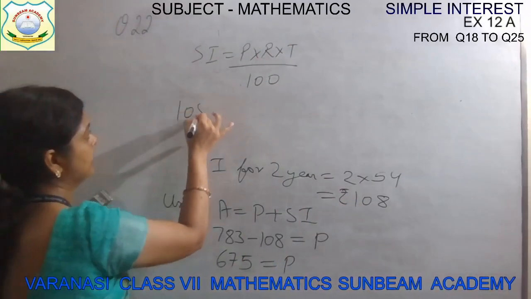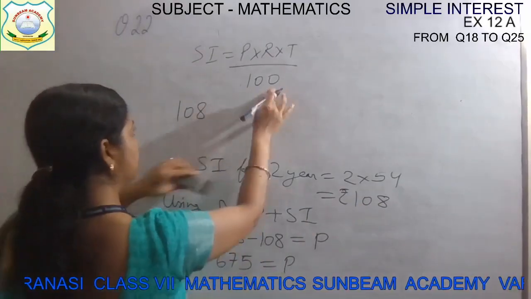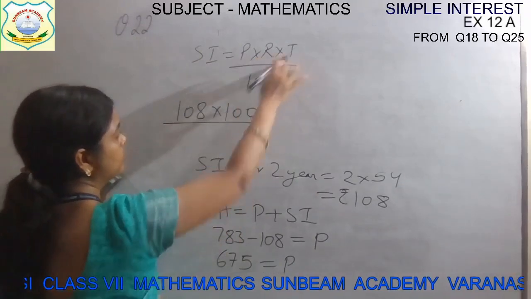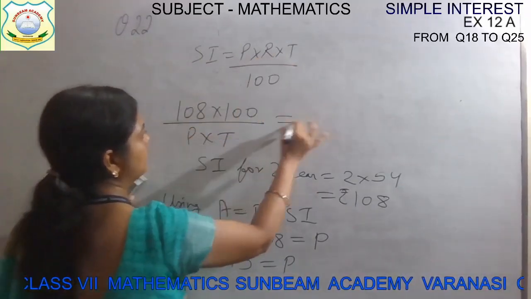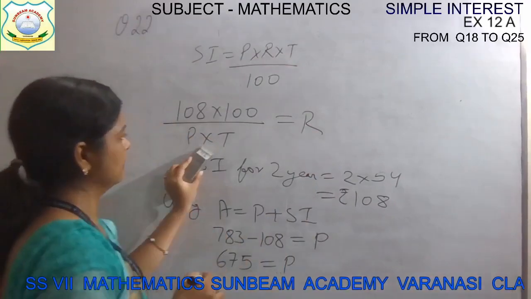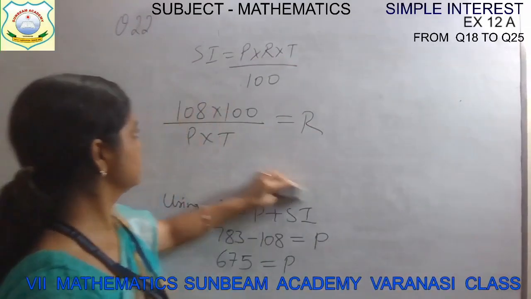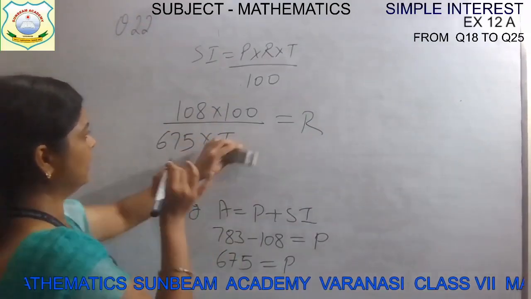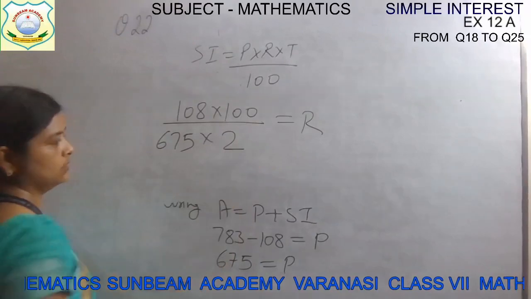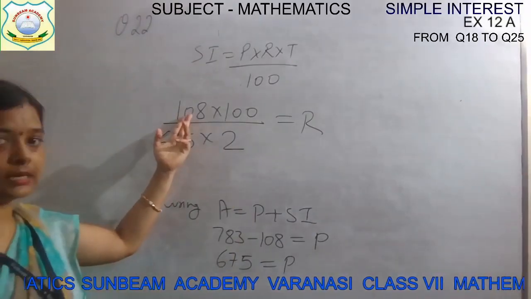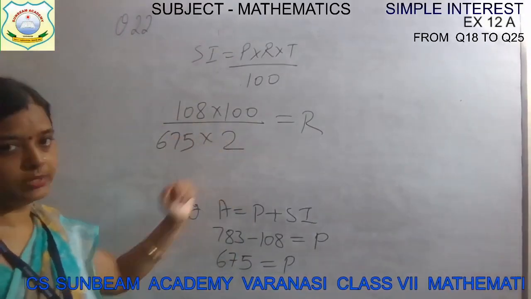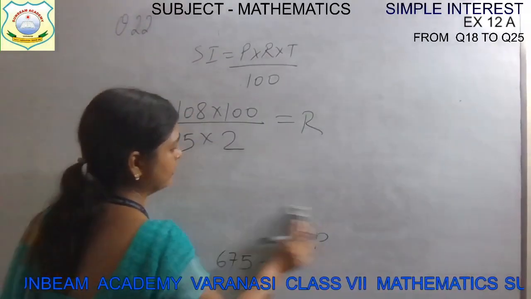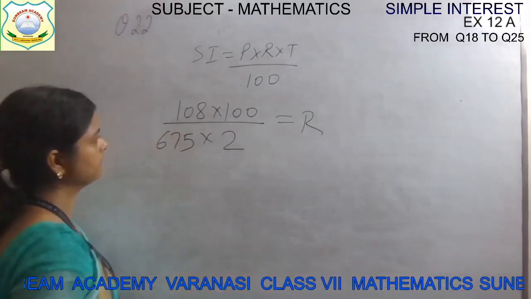So the 100 will multiply here, divided by P into T. That is your rate. Now 108 is the simple interest, principal money is 675, and time is 2 years. We are calculating for 2 years. Now solve this and you will get the value of R. Quickly solve it, children. I am waiting.